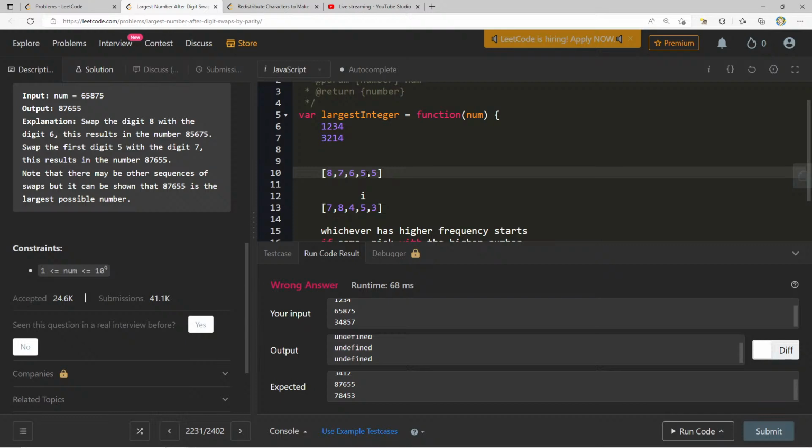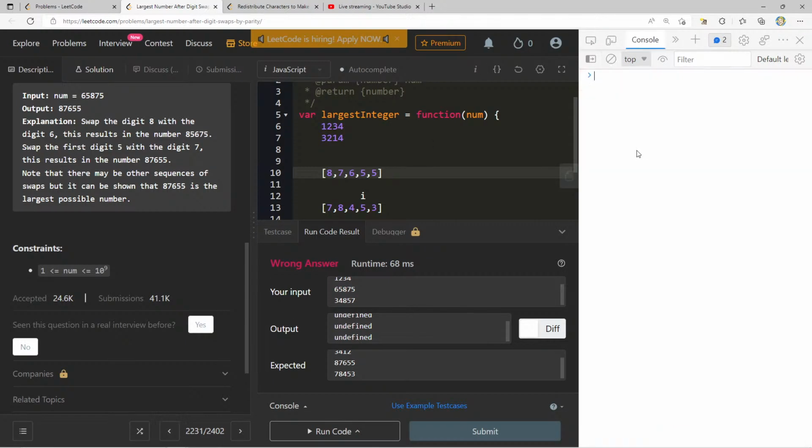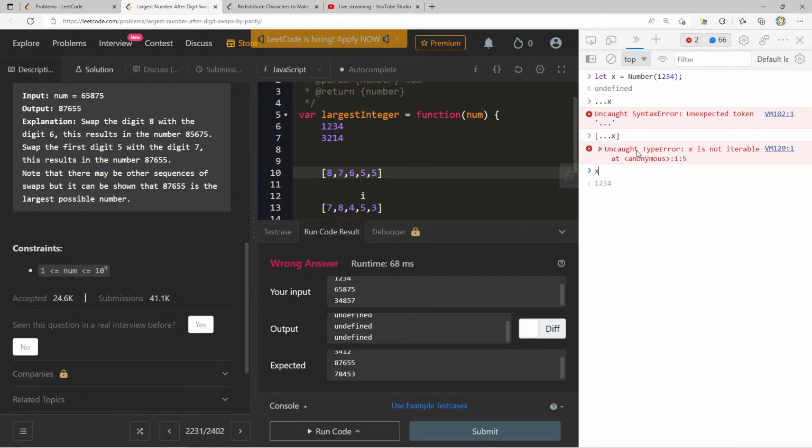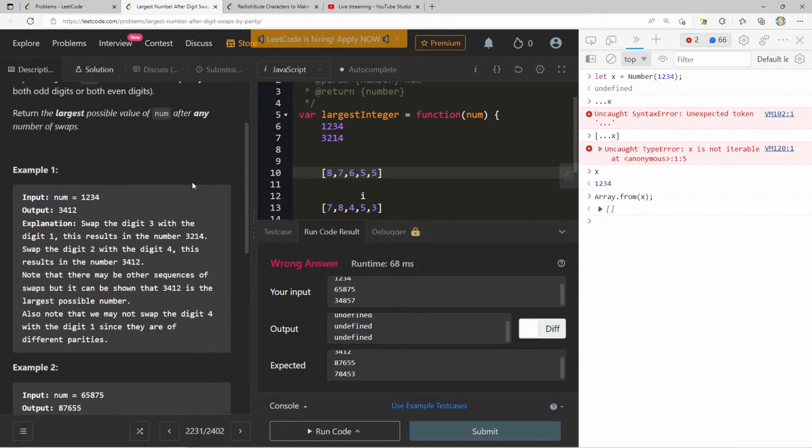Because what if I did let x equal number 1, 2, 3, 4? Can I do x? Yeah, x is not iterable. I don't even know if we can do Array.from x. That's just a number. Yeah, that's the only thing that's a little bit crappy.